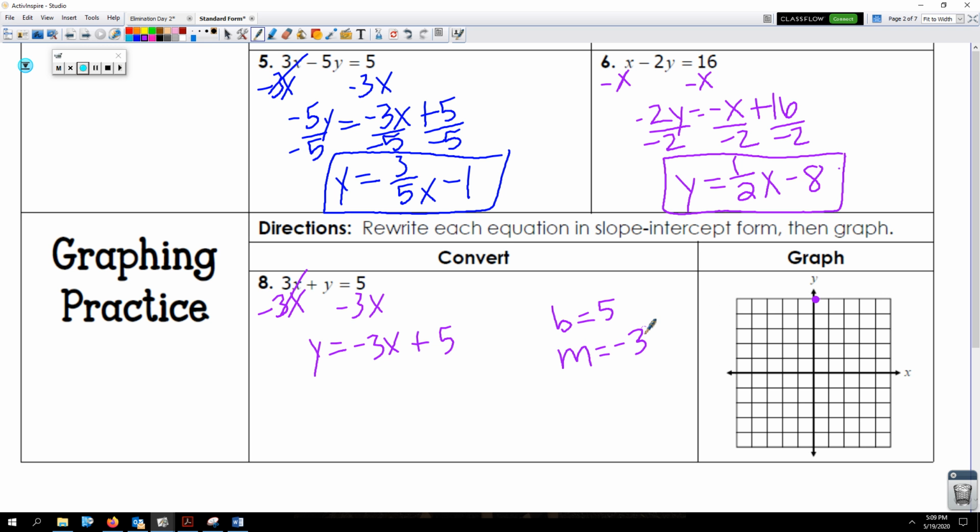My slope is negative 3, so that means I'm going to go down 3, 1, 2, 3, and then to the right. You don't want to go down and to the left. That would give you a positive slope. Down and left is a double negative, right? You want to go down and right.